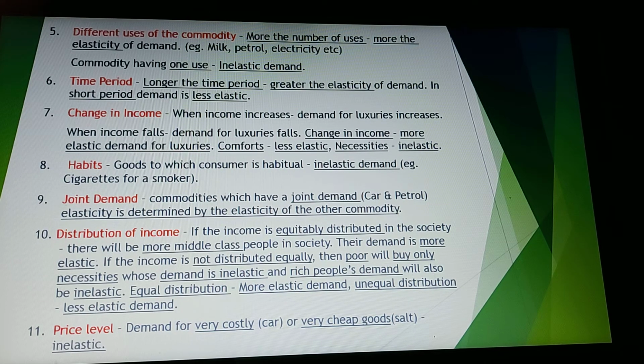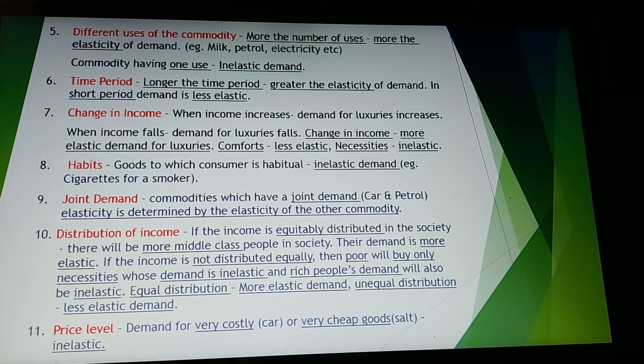So what happens is that commodities which have many uses have more elasticity of demand. Whereas a commodity which has only a single use, it has to be used for that. There is no other use of that commodity. That usually has an inelastic demand. The next is time period. Now if we see, in a short period of time, demand is less elastic, whereas in a longer time period, demand is more elastic.